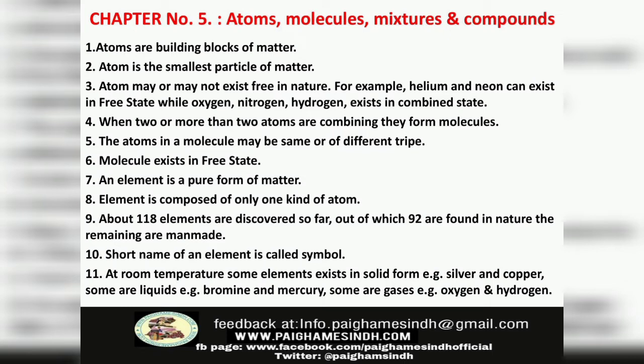Number 9. About 118 elements are discovered so far, out of which 92 are found in nature. The remaining are man-made. Number 10. Short name of element is called symbol.